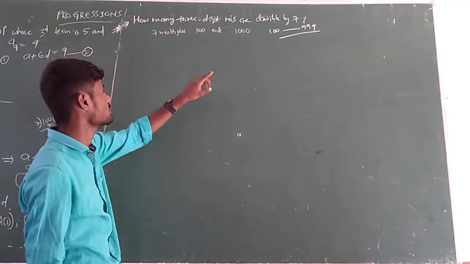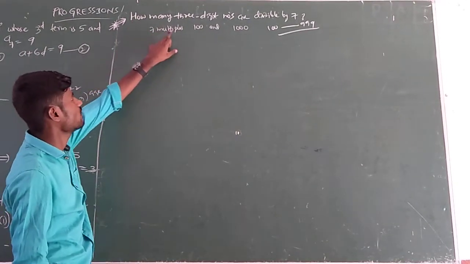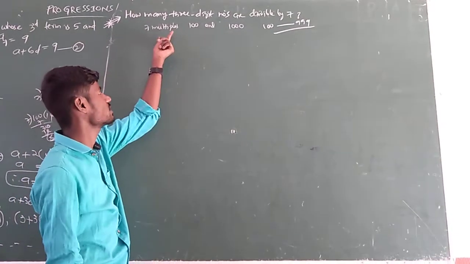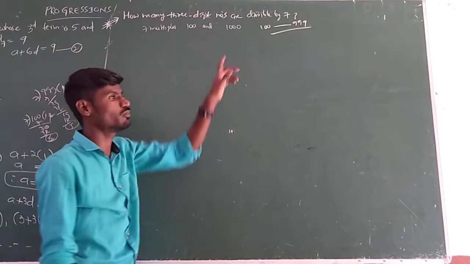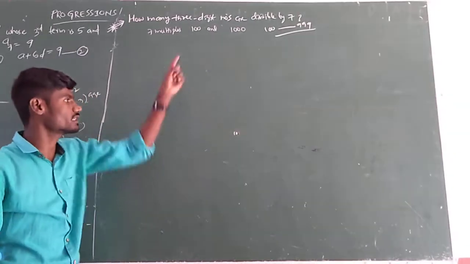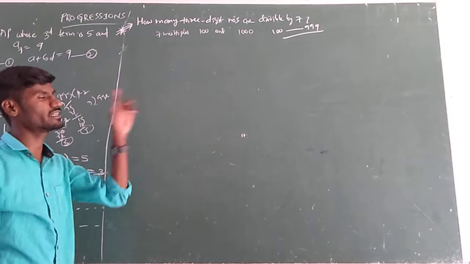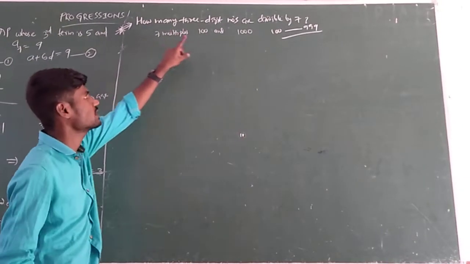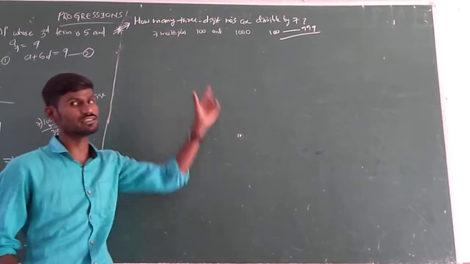The question may be asked in another form: how many multiples of 7 are there between 100 and 1000? Or how many are divisible by 7. Both questions are of the same manner. Let us discuss. Remember, whether it is how many are divisible by 7 or how many multiples are there, in both cases this is the process.